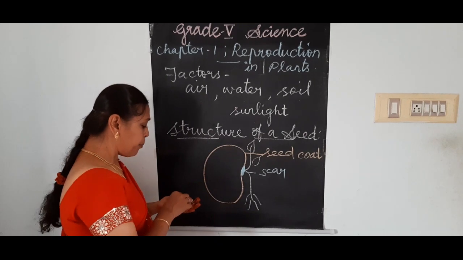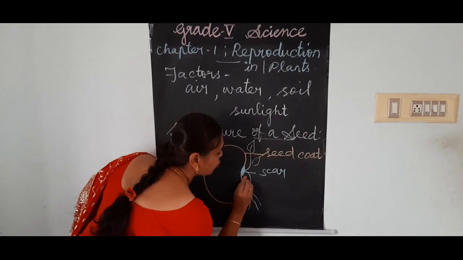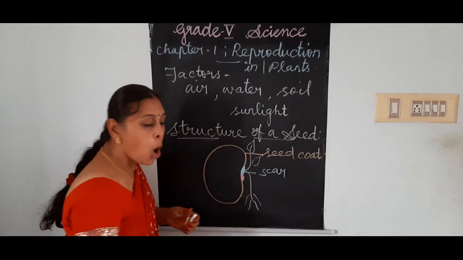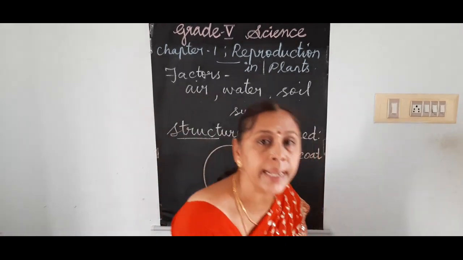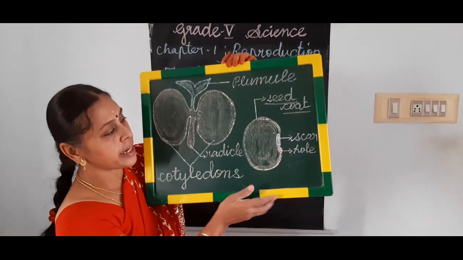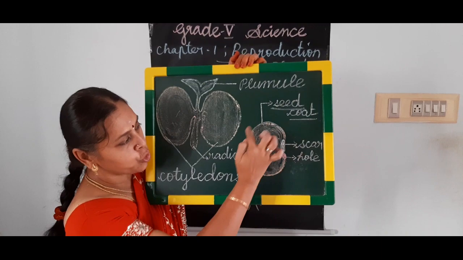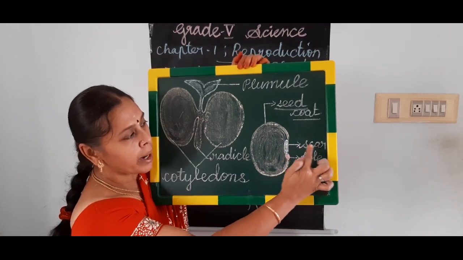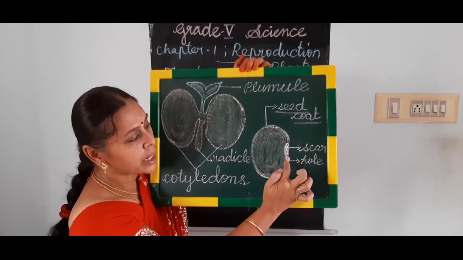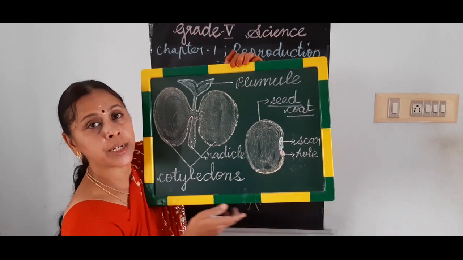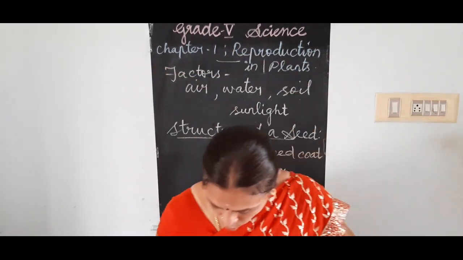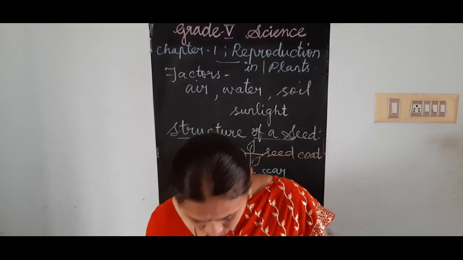Next, below this, you could see a small hole. The next part in the seed: the seed coat is the outer covering, a small white portion is the scar, and below that is a small hole, a pink region. You can see, is it not? Now you can see that hole very clearly in this white sundal.